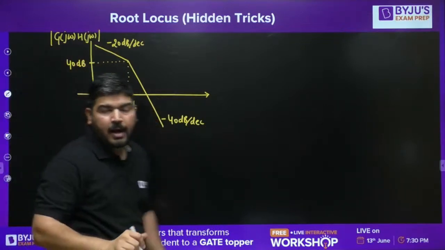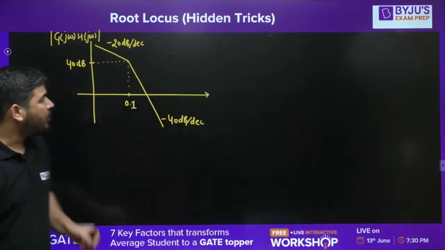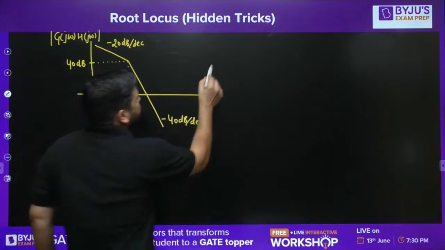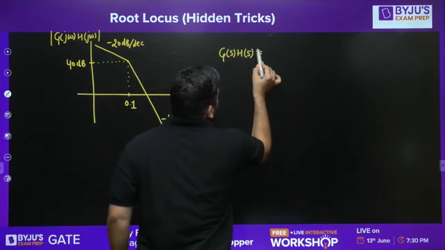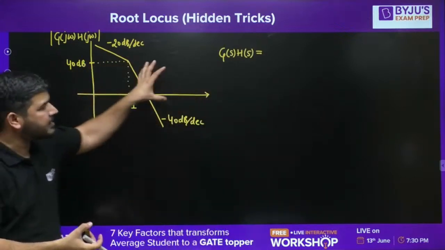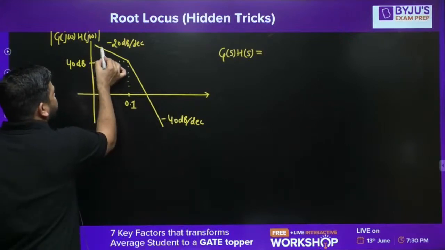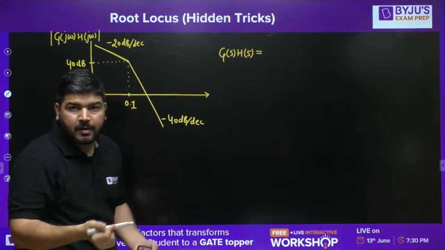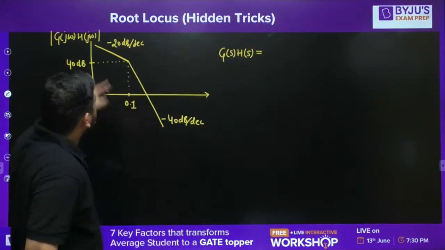So it's a Bode plot, and I'm assuming, by default, that the system is a minimum phase system. Now, if you want to write this G(s)H(s) from this Bode diagram, what will be the G(s)H(s)? Can you tell me, guys? From this Bode diagram, you can write G(s)H(s). What is G(s)H(s)? Tell me, everyone. You can see that the initial line is decreasing itself. It's not constant now. In the previous case, it was constant.